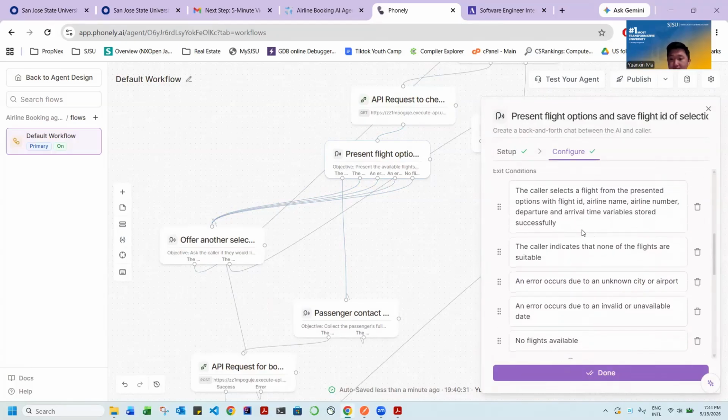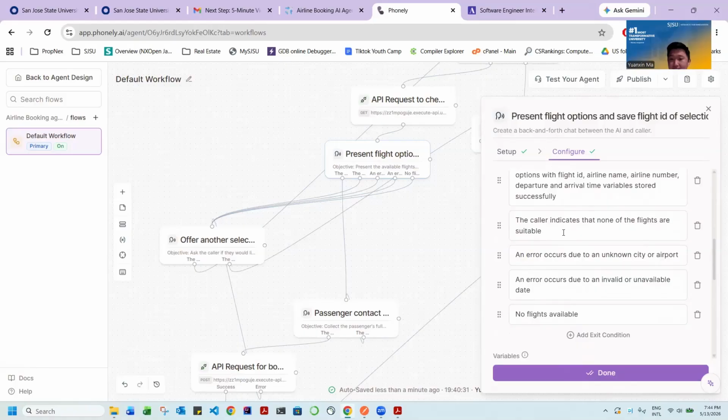These are the exit conditions. The first is that the caller selects a flight from the presented options with all the flight IDs. The second is that the caller indicates that none of the flights are suitable. The third is that an error occurs due to an unknown city or airport. The fourth is that an error occurs due to an invalid date. And the fifth is that there are no flights available.